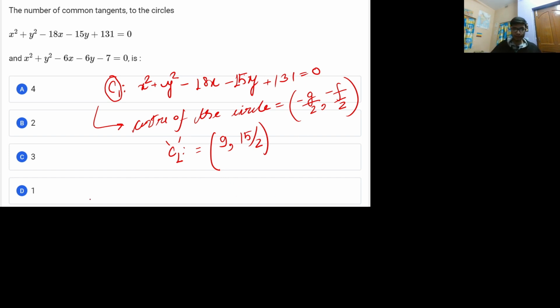We also know that we need to find the radius of the first circle. Let me write the formula for the radius clearly. What does this actually imply? The general equation of a circle is written as x square plus y square.